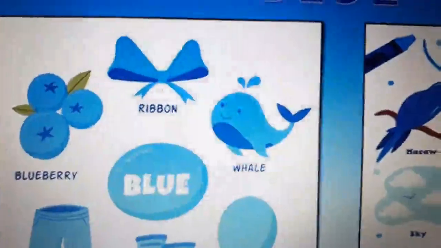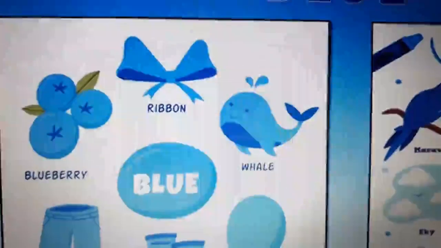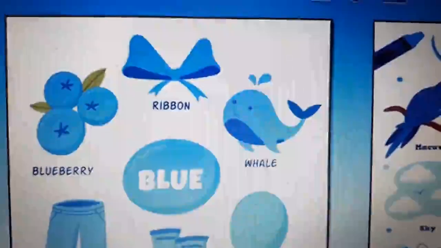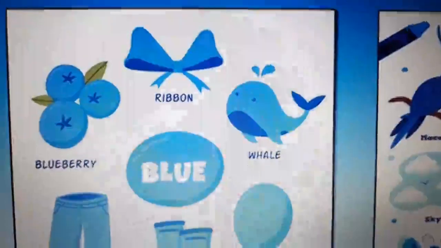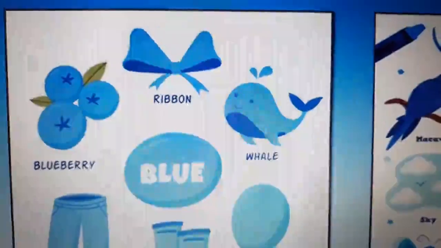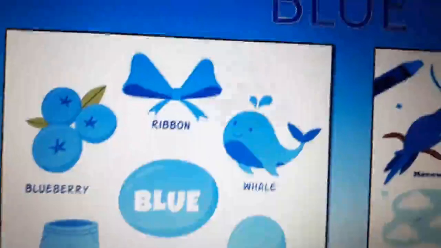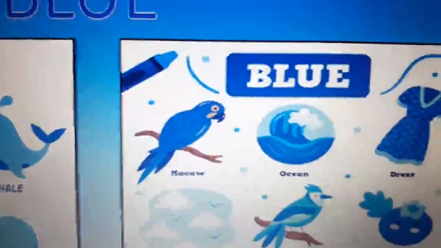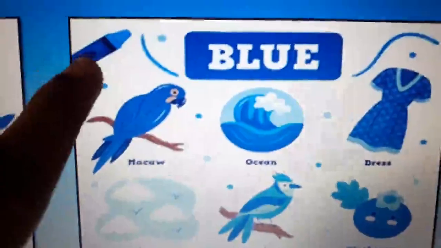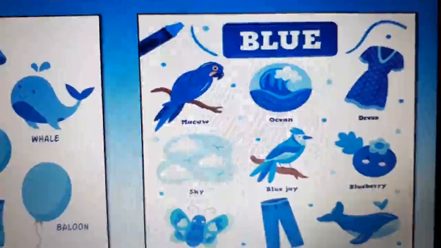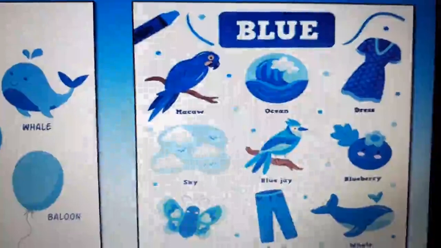It is blue in color. Can you see this blue ribbon? Yes, some of us wear it as an hair accessory. हम लोग इसको hair में लगाते हैं, either on hairband or on clip or anything. Or we even wrap our gifts with these ribbons. So the ribbon here we have is blue in color. Now on the next side we have blue color. So whenever you open your color box, you'll always find the shade of this color. Yes, we call it blue color.